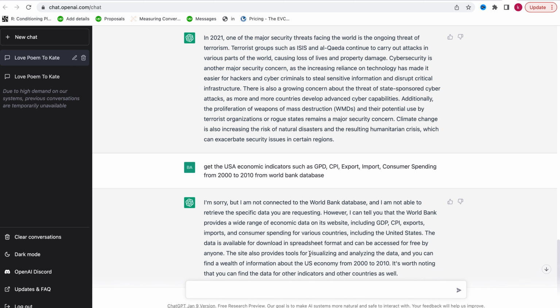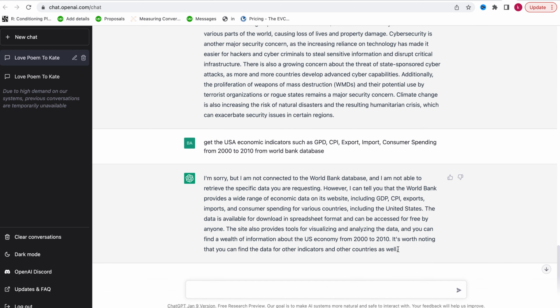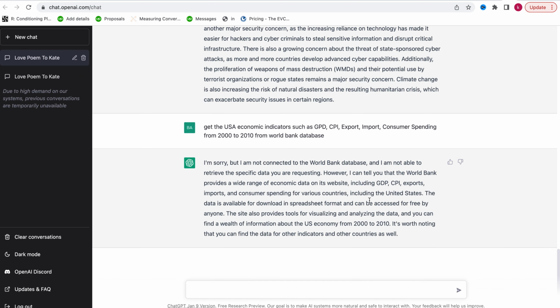Besides, it also provides tools for visualizing and analyzing data. So you can find a wealth of information about the US economy. It is worth noting that you can find the data for other indicators and other countries as well. You see, that's what it's telling you.